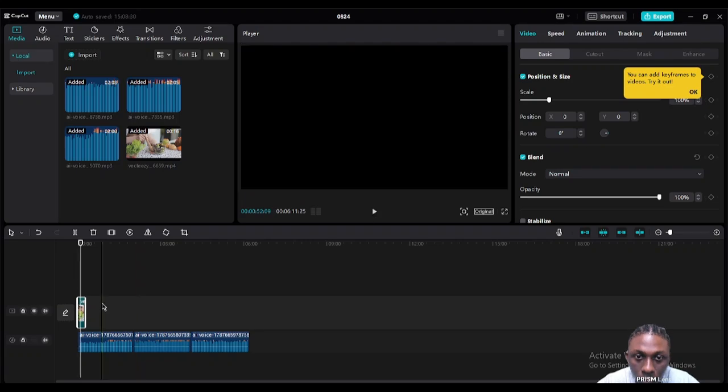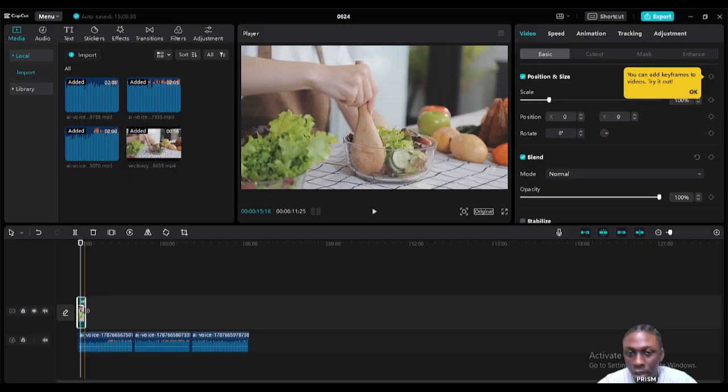Good. Now here is enough. That's the thing. You need to make sure you know when to cut, when to crop, when to add the transition, and when to add effects. But what I would advise is that for making a professional YouTube video, you don't need to put transitions all the time.